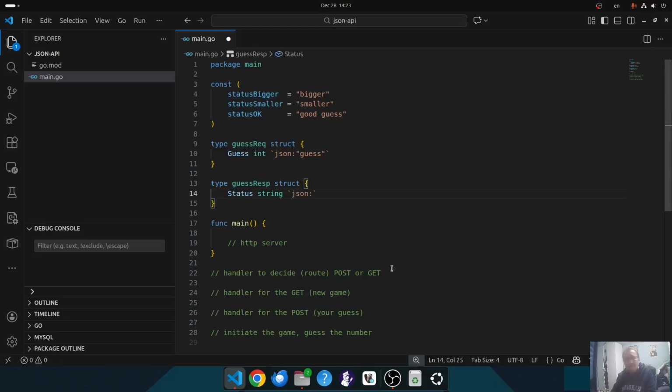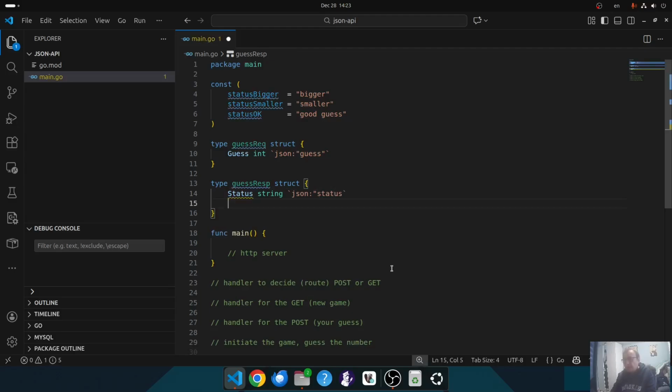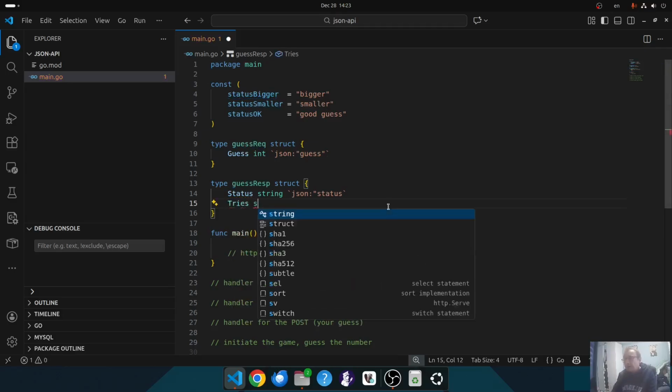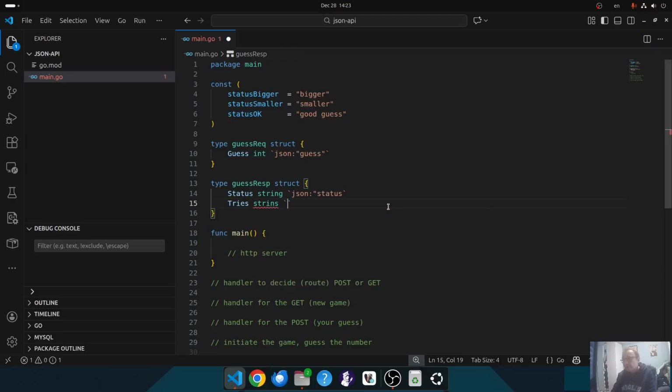JSON status. And we also need to respond with how many times we have tried, like tries, string, and JSON tries. Let's fix the typo. Okay, we have the structures.